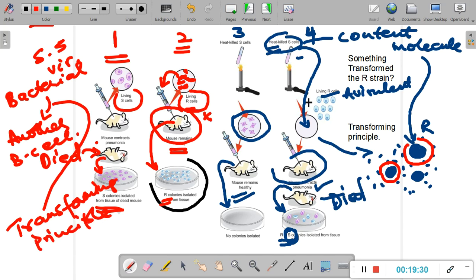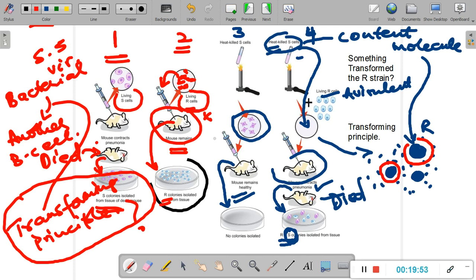So what was the transforming principle became the question. Now the transforming principle certainly was some kind of a molecule, but what molecule was this? So the significance of this experiment was that contents from one bacteria can enter into another bacteria and change its properties, and this is called the transforming principle.